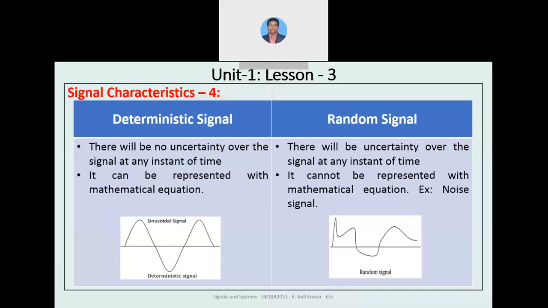The next is the deterministic and random signal. Deterministic is nothing but a signal that doesn't have any uncertainty. Uncertainty is nothing but something random. We can't see any randomness in the middle of the signal. As you see, a pure sinusoidal signal exists within some time period, so there doesn't exist any uncertainty, and it can be represented with a mathematical equation also. Whereas a random signal has uncertainty, and the signal may have some noise, or it may be disturbed at any instant of time, or it may be discontinuous, and we can't express it with any mathematical equation. That type of signal is called a random signal. Here we consider a noise signal as an example.